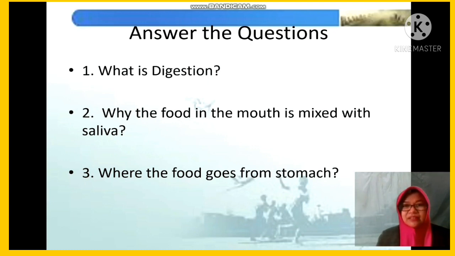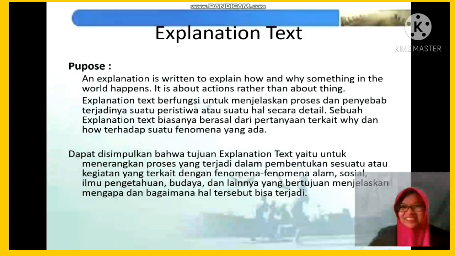Do you remember? Good. It is mixed with saliva so that it can be swallowed easily. Number 3, where does the food go from the stomach? Okay, good. The answer is, after the stomach, the food enters the small intestine.